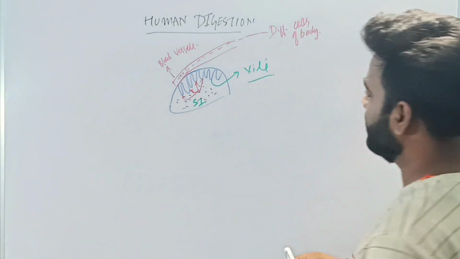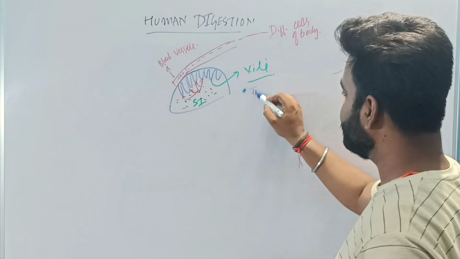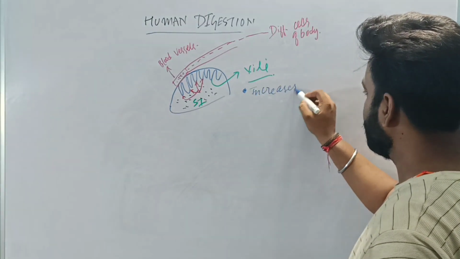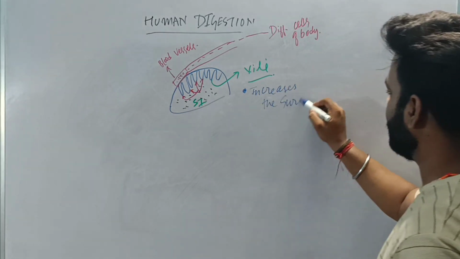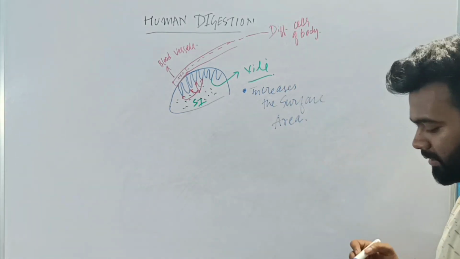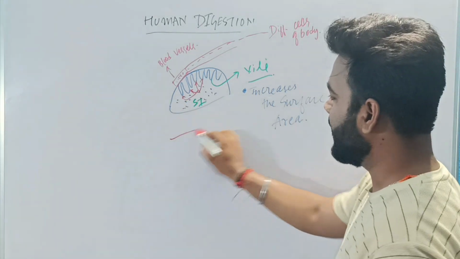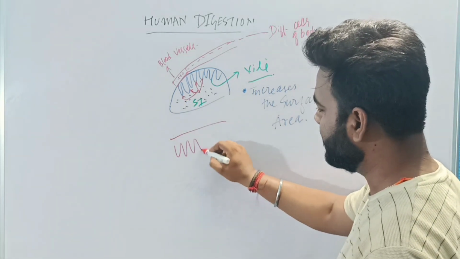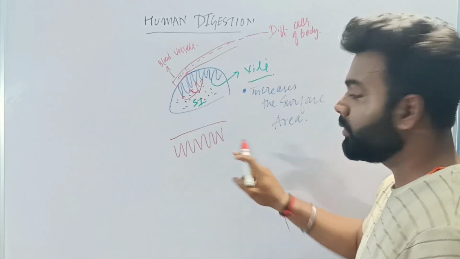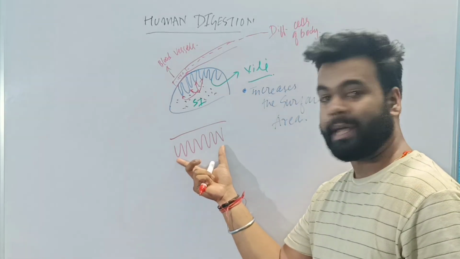So the villi here has two functions. Villi increases the surface area. This is the first function. See, if there is a straight line and if there is a line which is present in this manner, which do you think has greater area to absorb?